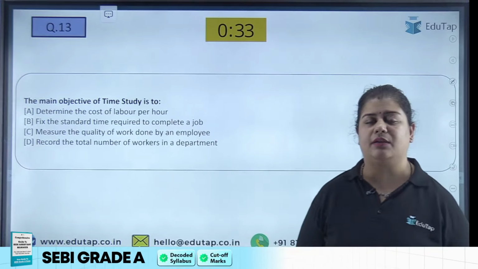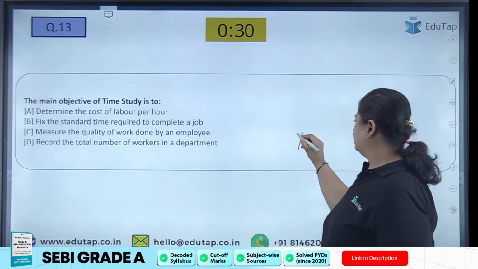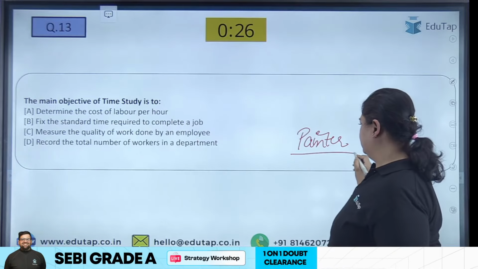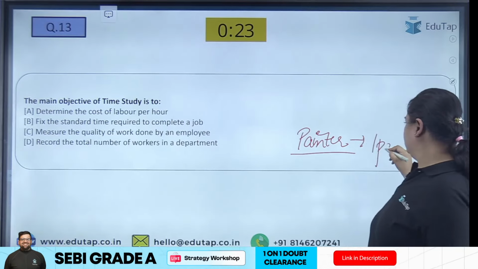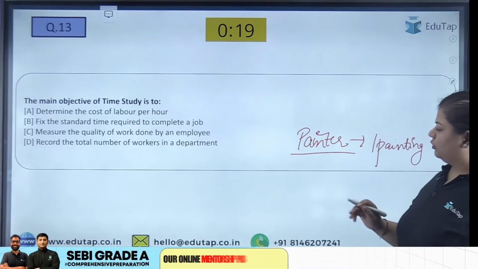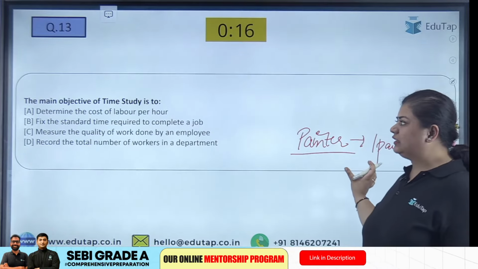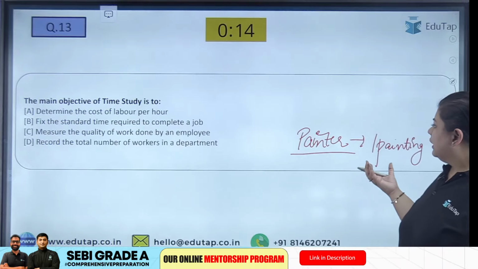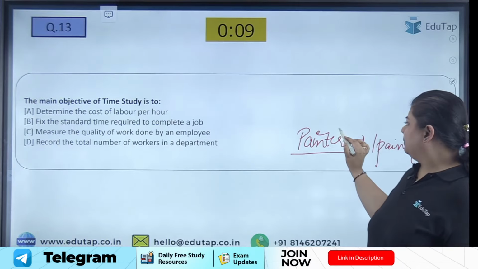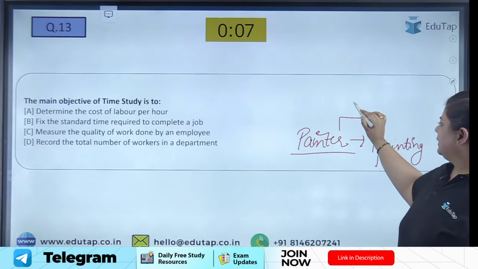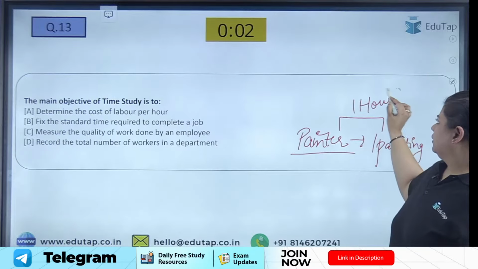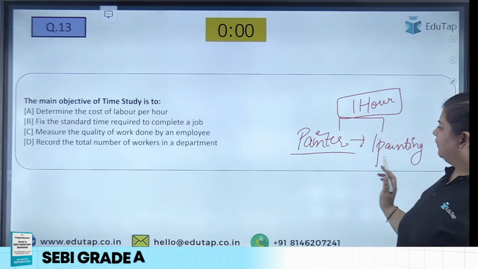Let me take the example of a painter, a painter who is painting one painting. So what does time study say? It says how much time this painter takes to complete one painting. For example, he paints this one painting in 1 hour. So this is the time that I will fix.